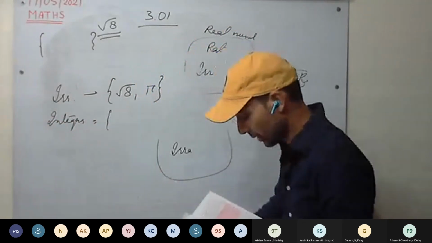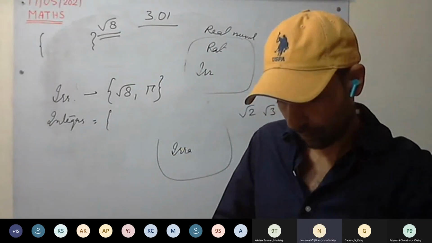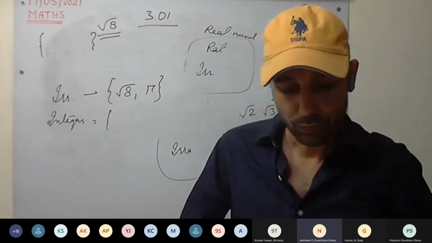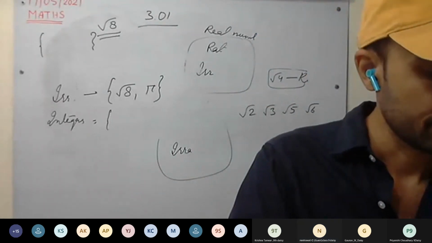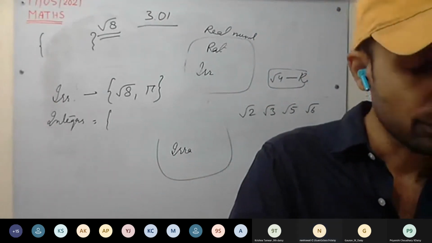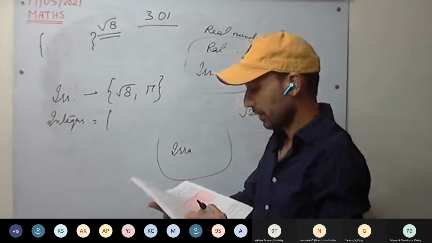What will be the set of integers? Sir, we want to do question number three, sir, true or false? True or false, you can do it. We have already done it. Do you want to do it in the book? Yes, in the book you can do it. Third question you can do in the book. No need of doing it in the notebook.